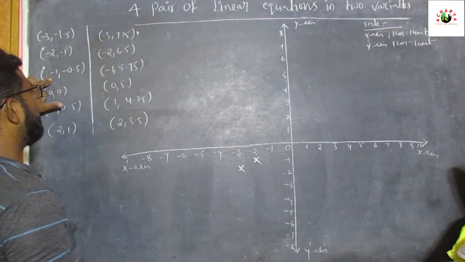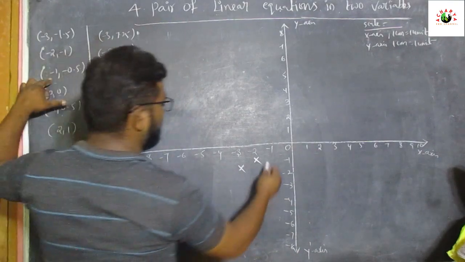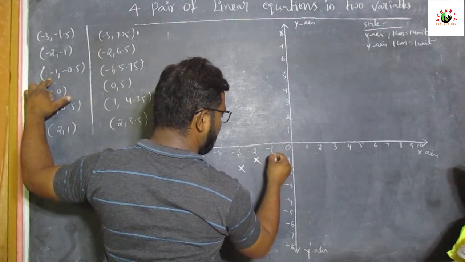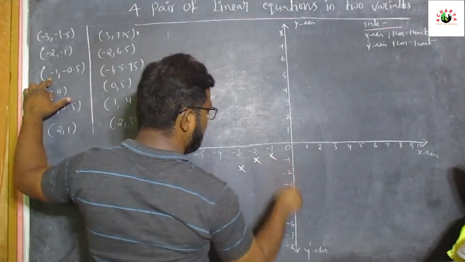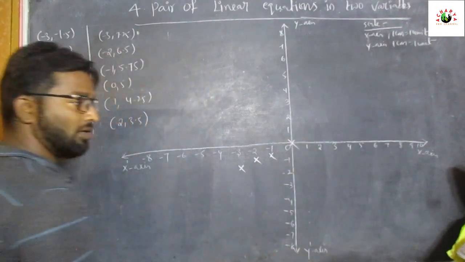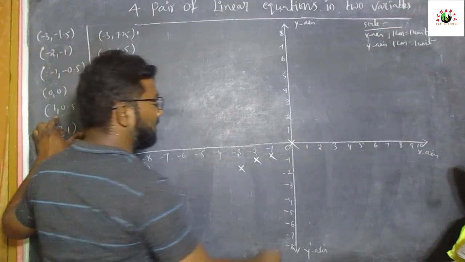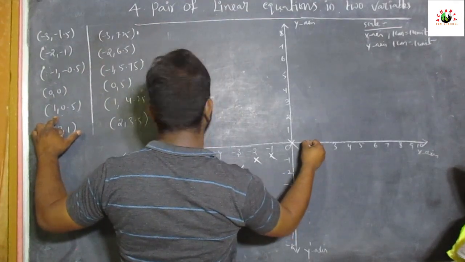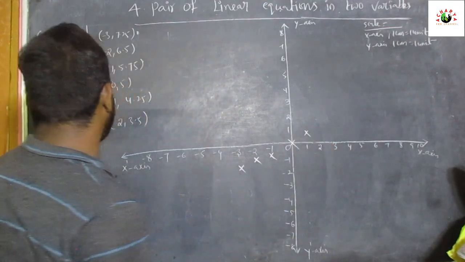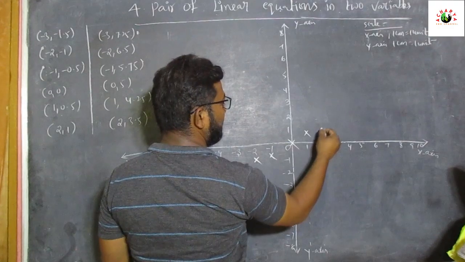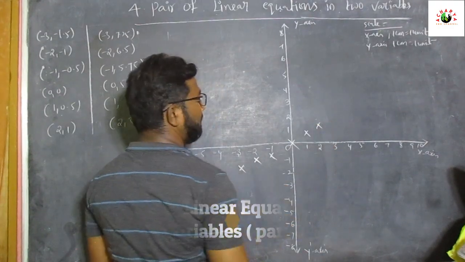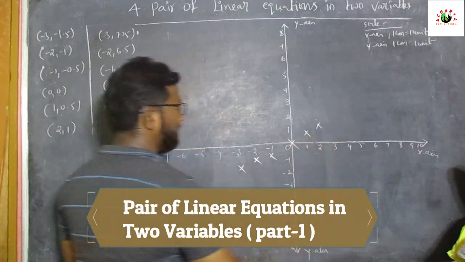Clear? Now minus 1 comma minus 0.5, in the middle of 0 and minus 1, so here. Next 0 comma 0 is the origin. Next 1 comma 0.5: on the x-axis 1 and on the y-axis 0.5. Next 2 comma 1, here: on the x-axis 2 and on the y-axis 1.